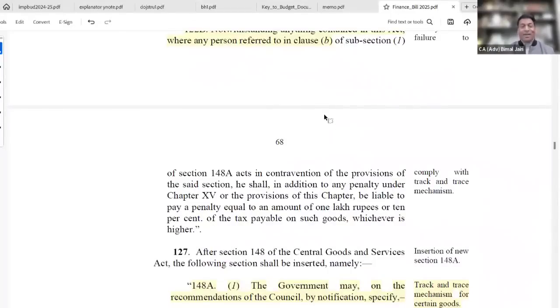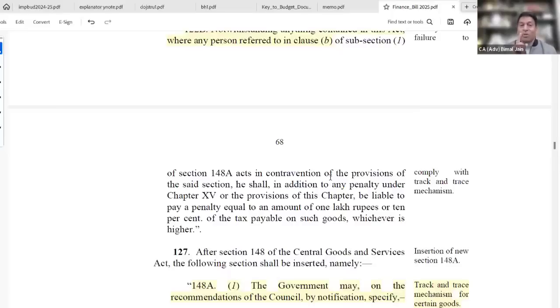So be careful. You will come to know which goods are going to fall under this unique identification and track and trace mechanism. By the way, you'd be thinking, what is this track and trace mechanism? It is all through software. You have seen the barcode, right? You have seen the RFID tag. So they will ask you to follow a track and trace mechanism, which is computer readable, software readable, so that they can track the movement of such goods.